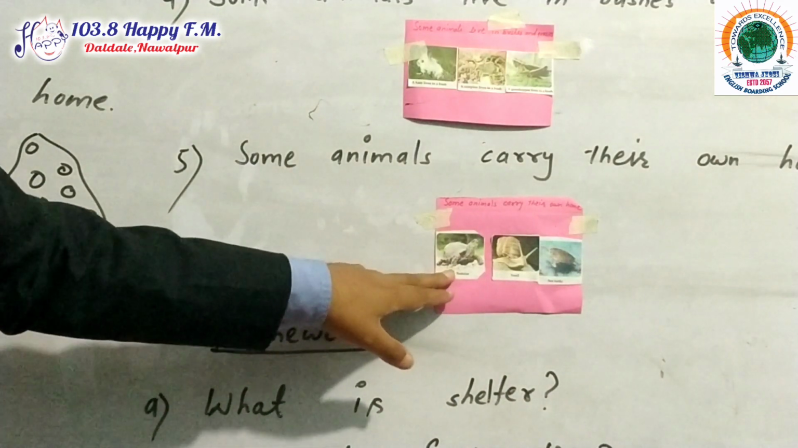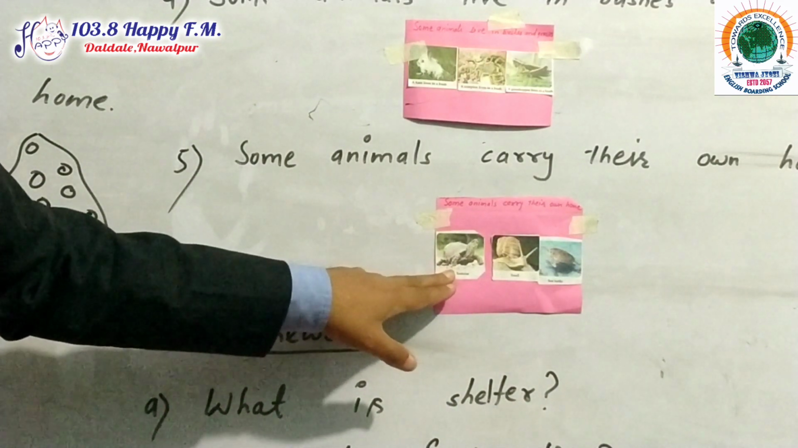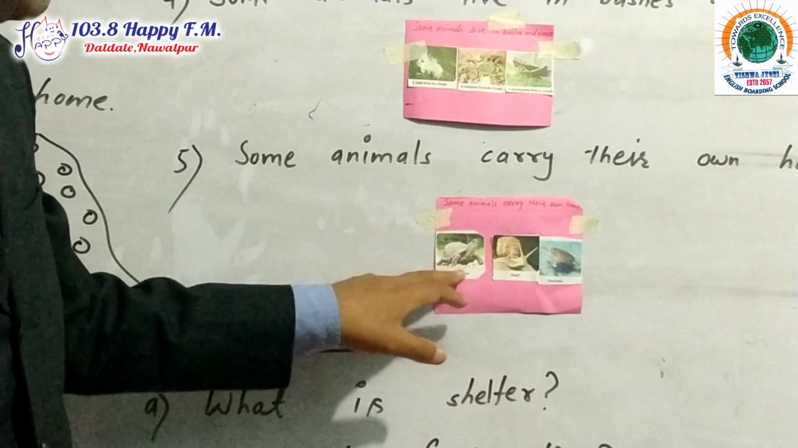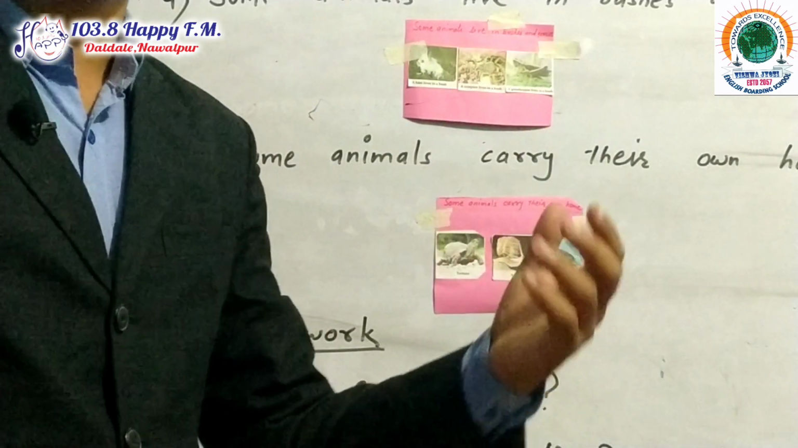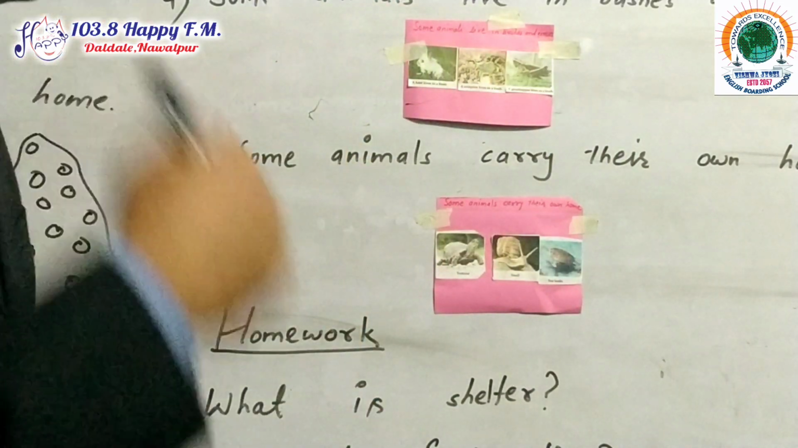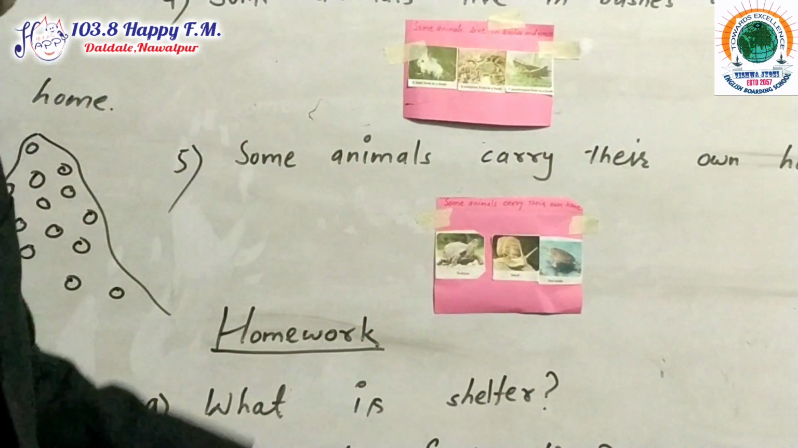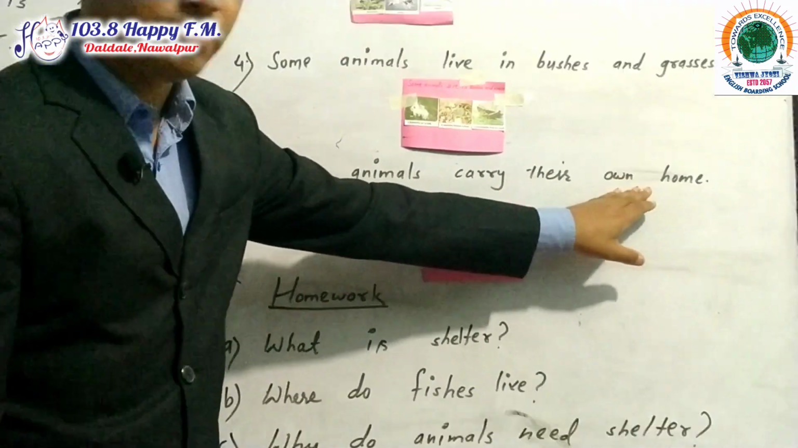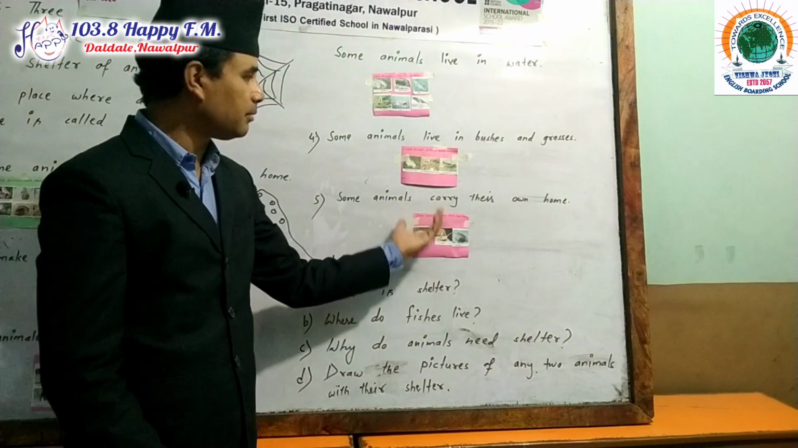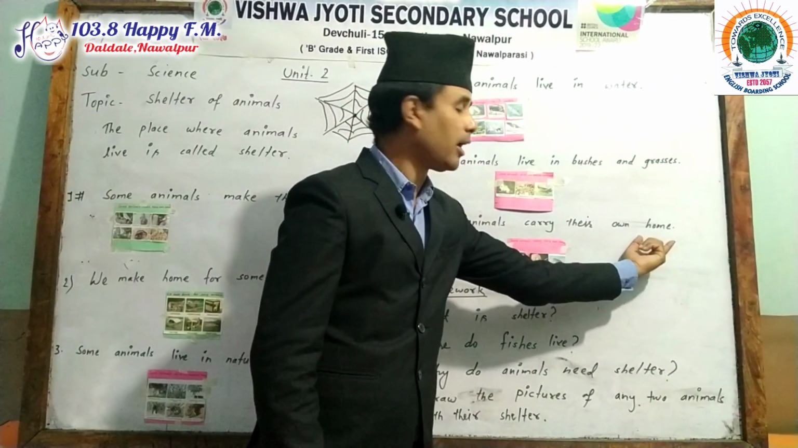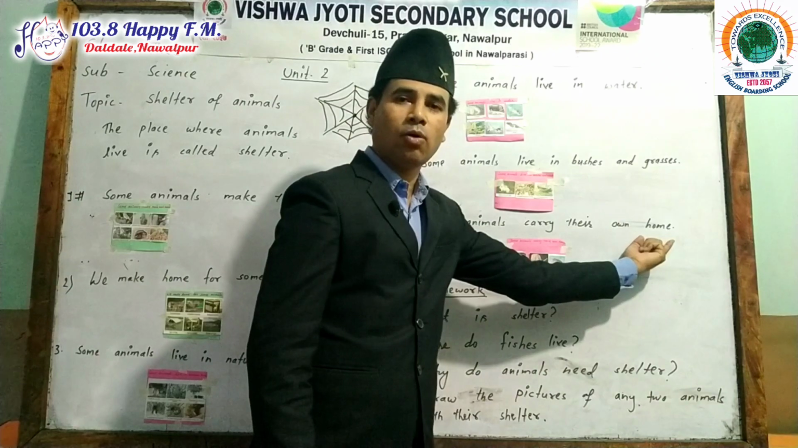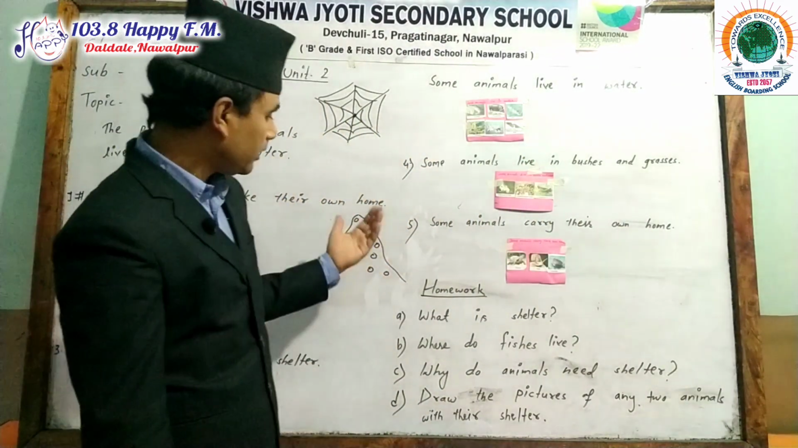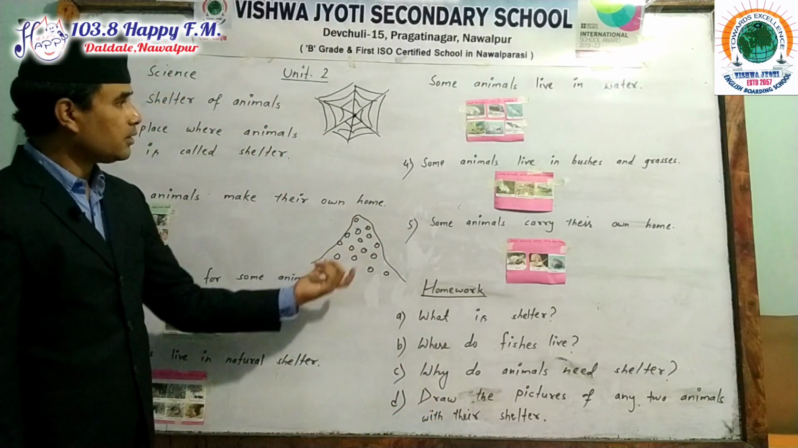Next, a very good example, my dear students, is the tortoise, or you can say turtle also. Tortoise and turtle carry their own homes on their back. Now these are the examples. Some animals carry their own home, means they carry their own home by themselves. Now home means shelter. Again, I would like to remind you, my dear students, home means shelter, because we are discussing the shelter topic.